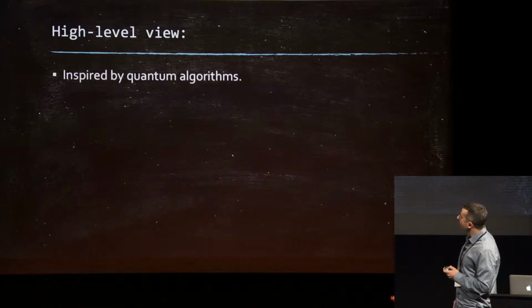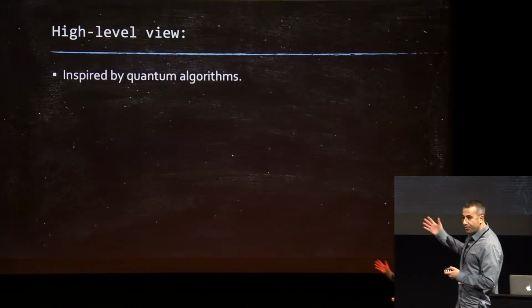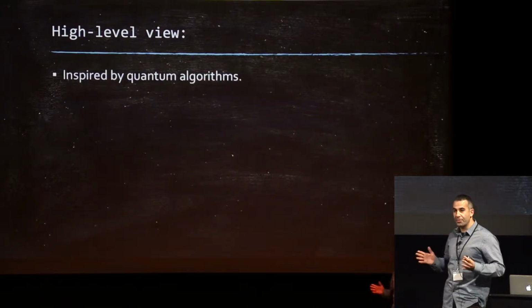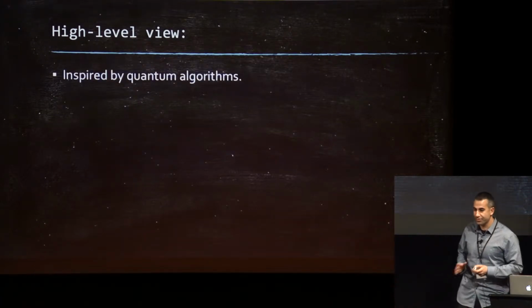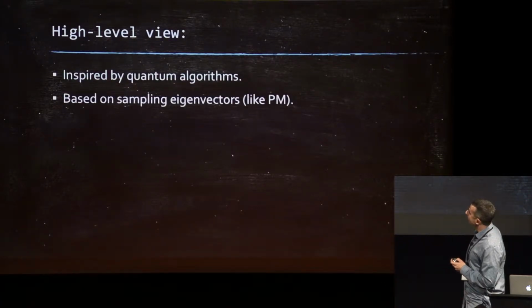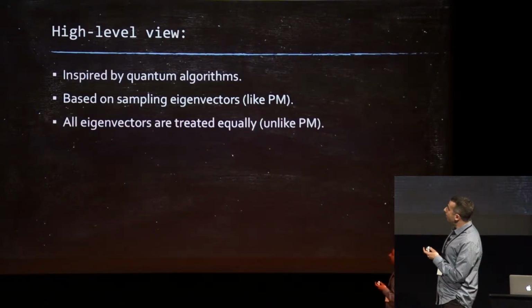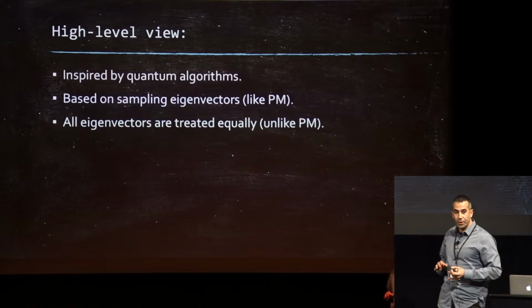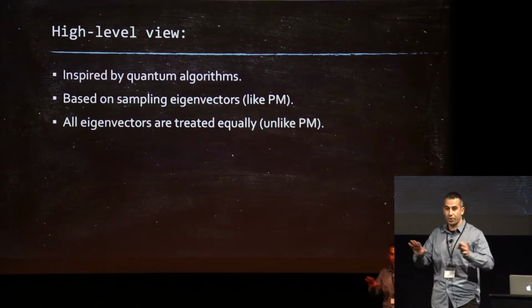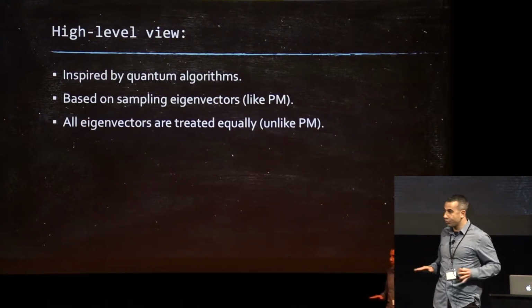So here's the high-level view. It's inspired by quantum algorithms, which essentially means we're going to exponentiate a matrix pretty soon. So brace yourselves. It's based on sampling eigenvectors, like the power method. However, contrary to the power method, we're going to treat all eigenvectors equally. So there's not going to be any eigenvector supremacy here.